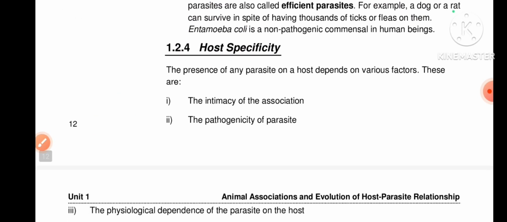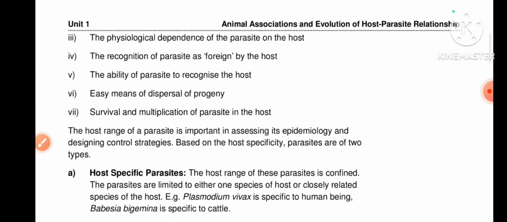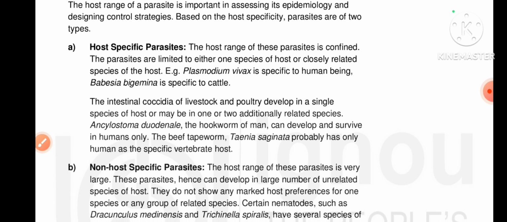Thirdly, we can see host specificity. Host specificity means parasites have a host range. Host specific parasites are those that can only affect or infect a limited range of host species.